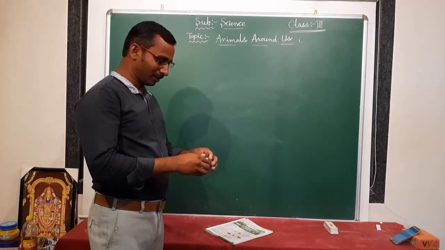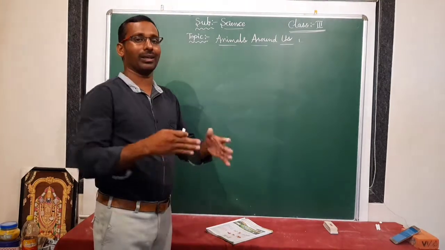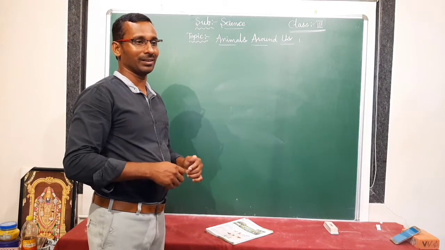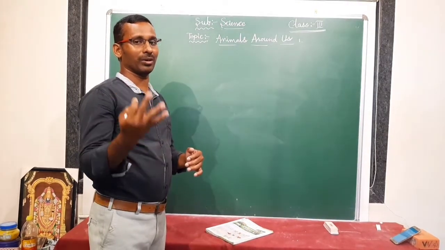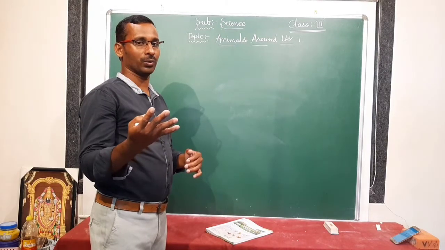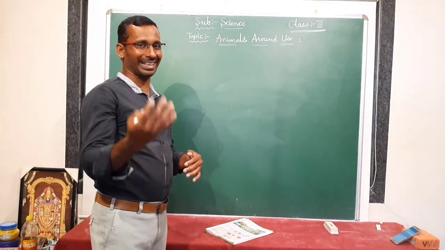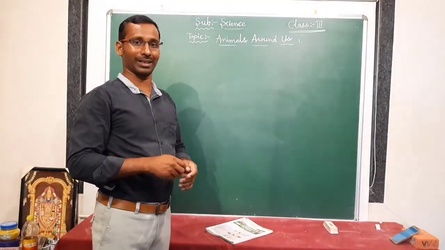So what type of animals do you see around you, or around your house? Generally we are seeing cat, dog, buffalo, cow. Okay, some birds also are there, hen, cock, like that. We are seeing such types of animals around our houses.